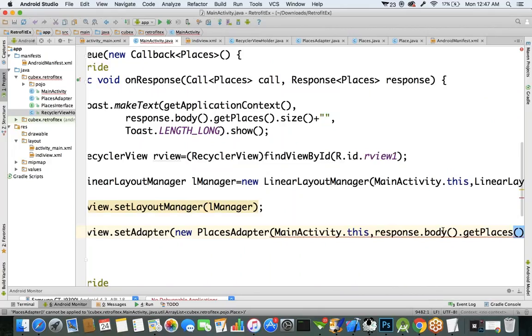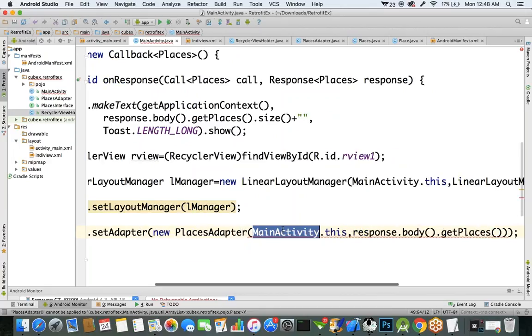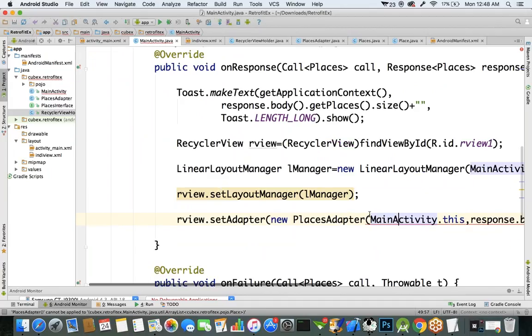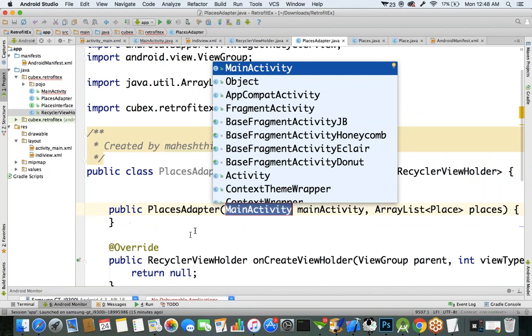Definitely it will show you an error, because there is no constructor in the places adapter which takes the activity object and your data. Just click on this error, and it will ask you to create a constructor in the places adapter. Let's create a constructor in the places adapter class.